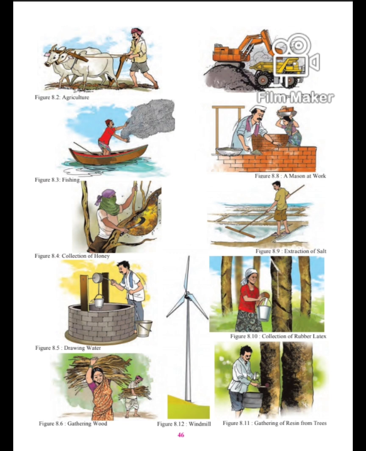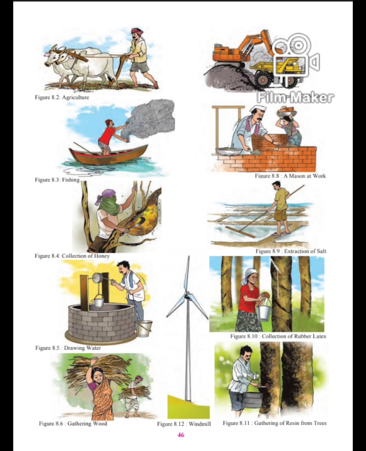So these are the different occupations which they do, and these occupations are based on nature. Some of them are primary occupations which you had already learned, the different occupations, primary, secondary and tertiary. Out of this, the primary occupation is based on nature, like agriculture, fishing.